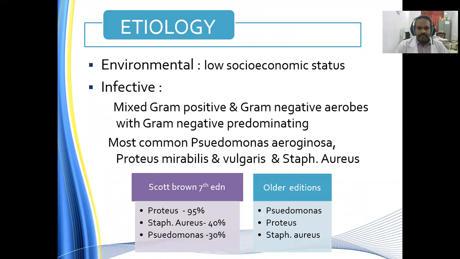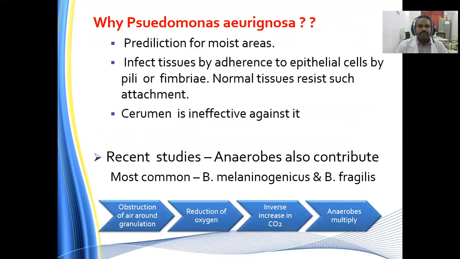The latest Scott Brown edition gives Proteus mirabilis forming 75-95% of the development of this chronic otitis media, Staphylococcus aureus almost 40%, and Pseudomonas 30%. In the earlier edition, they said Pseudomonas was the one predominating, but the latest edition has changed the microbiological picture.